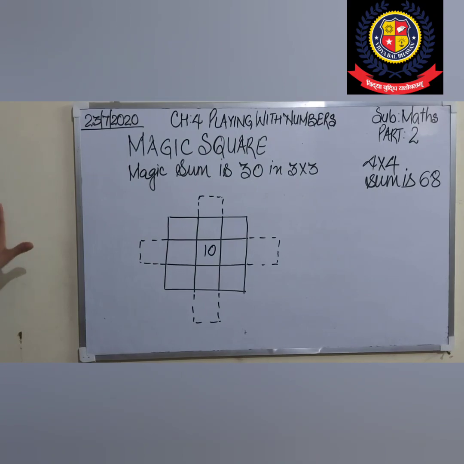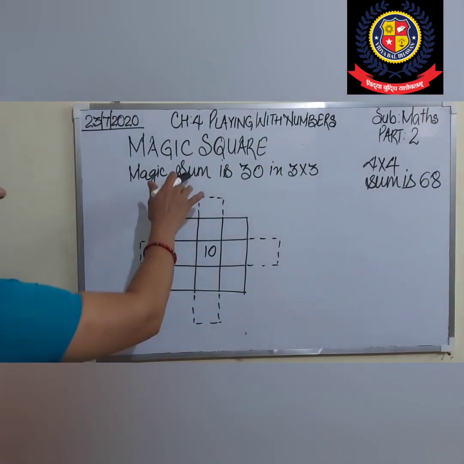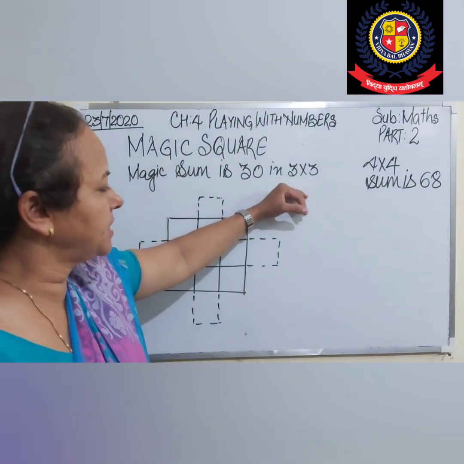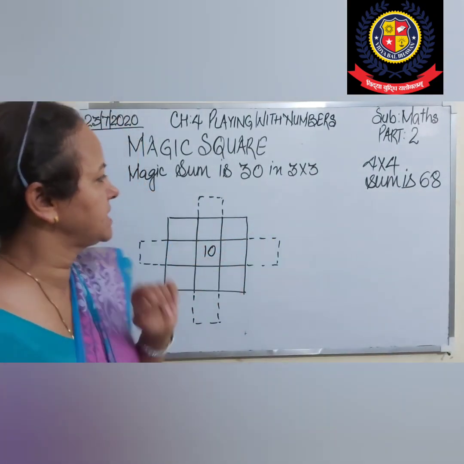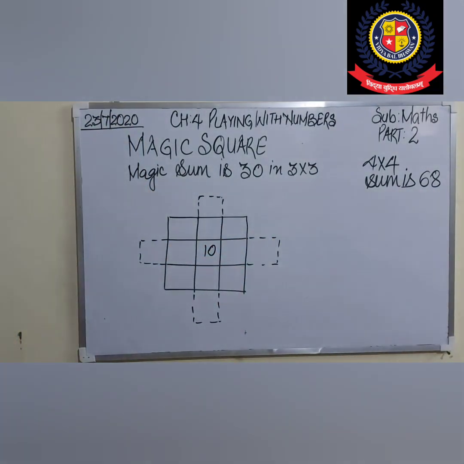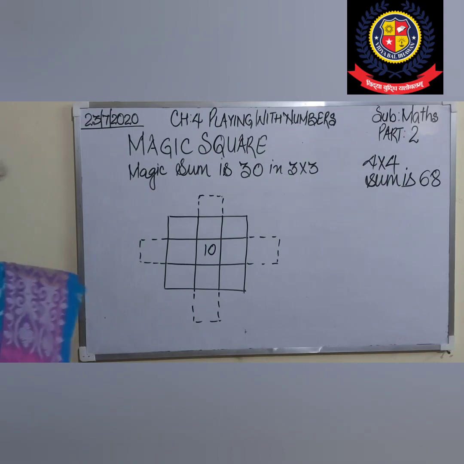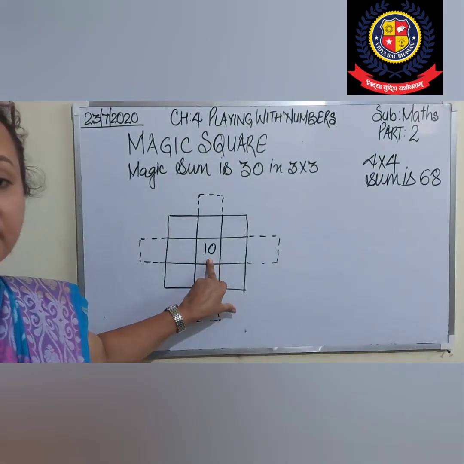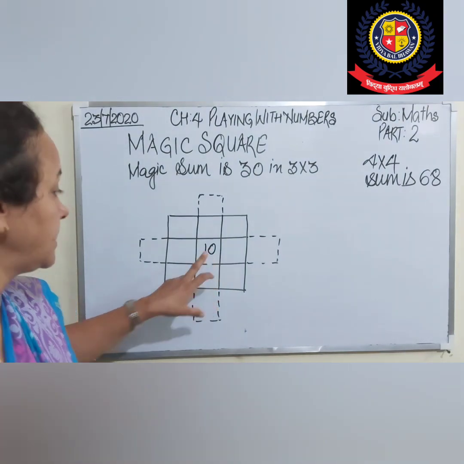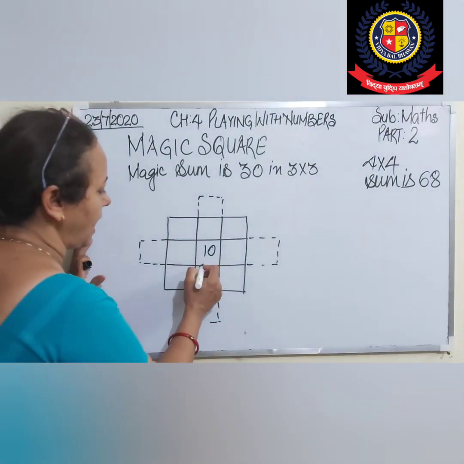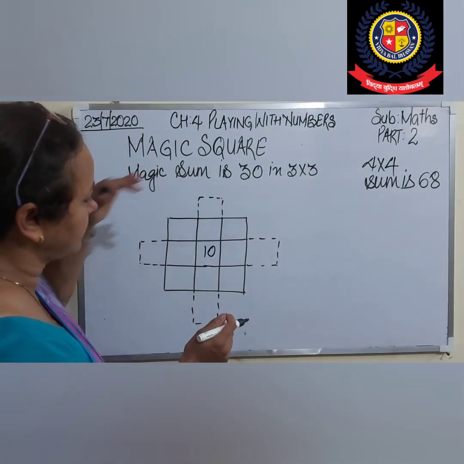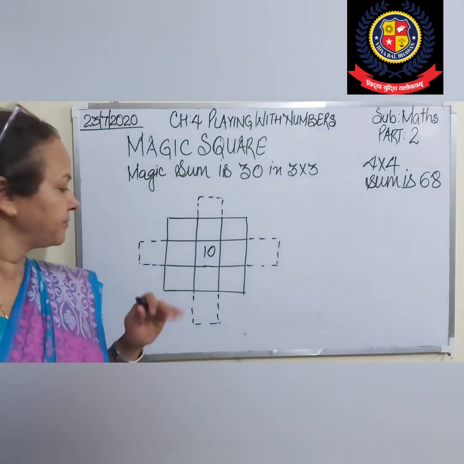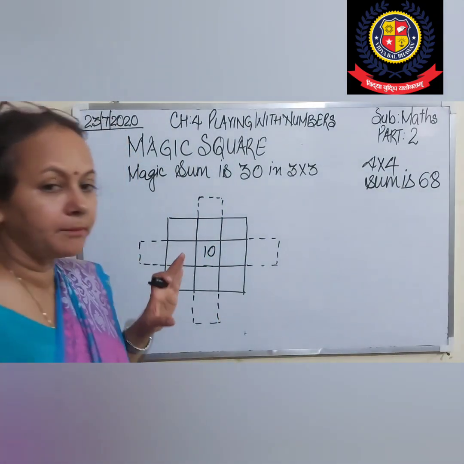Now magic square I am going to explain. In the magic square, I will explain to you the 3 by 3 magic square and 4 by 4 magic square. In the 3 by 3 magic square, the sum is 30. Okay, 10 threes are 30, so I have taken 10 at the center. That's why I have extended at the middle, at the top, at the left, at the right and at the bottom.